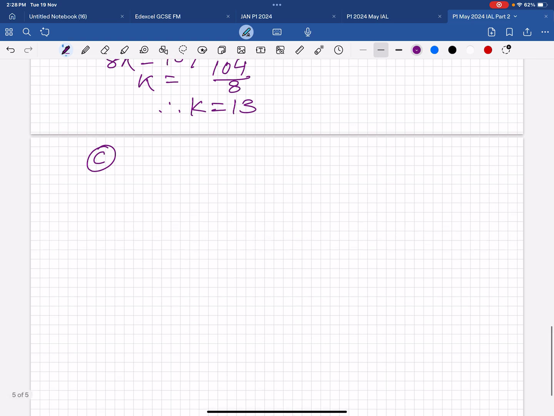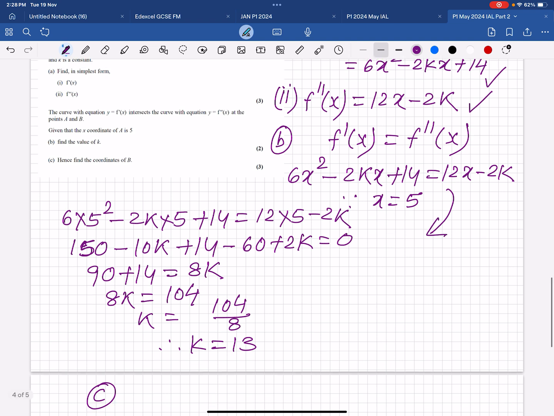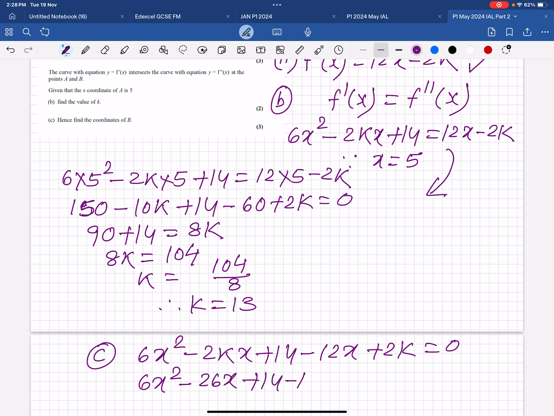Now part C. Hence find the coordinates of B. You do one thing. We have the simplest equation. We can copy this one again. So 6x squared minus 2kx plus 14 minus 12x plus 2k is 0. Because we have to find the x value, another x value. So just plug in k is 13 in this equation. Minus, k is 13, so 26x, plus 26 equals 0.